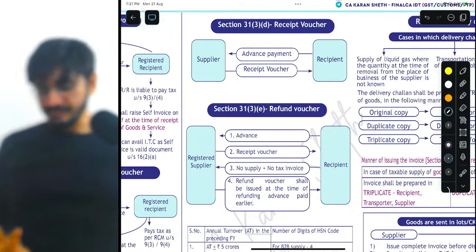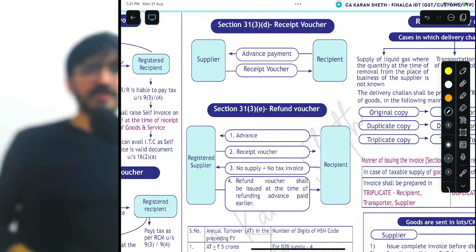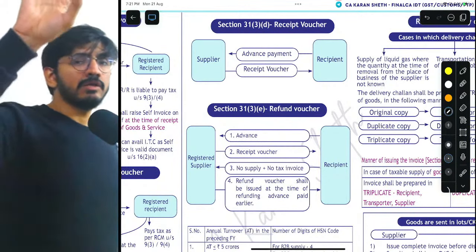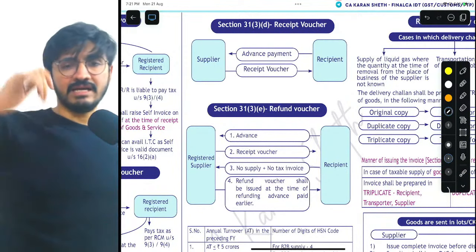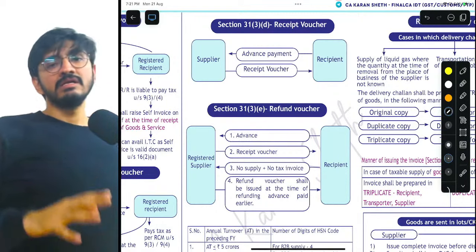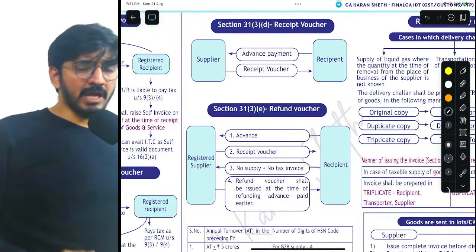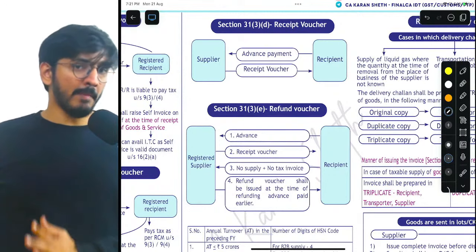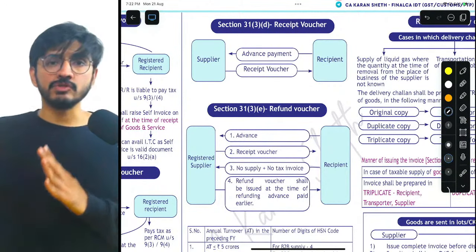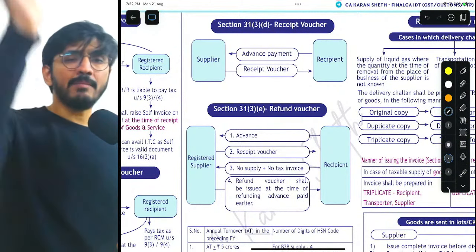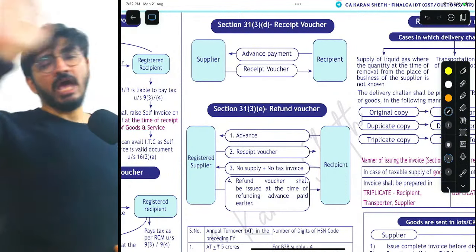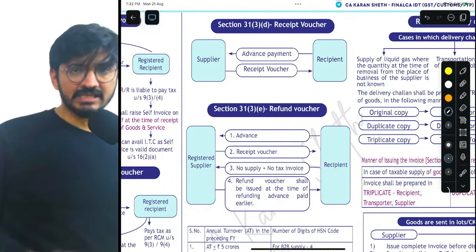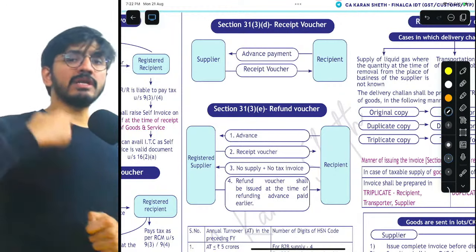Okay. Next, 31(3)(e), refund voucher. In this case, you as a recipient have given me an advance. At that time, I had given you a receipt voucher. Second, I was supposed to make some supply, but there was some disagreement between us. And now that supply that was supposed to happen is not going through. And which is why, my dear friends, in this case, I will return the refund back to you.